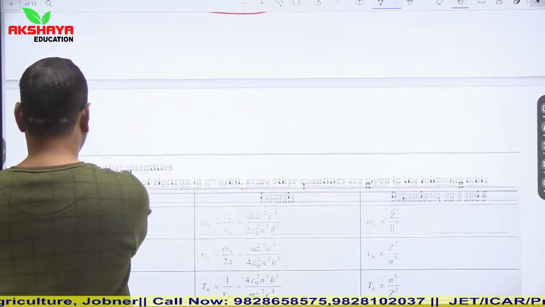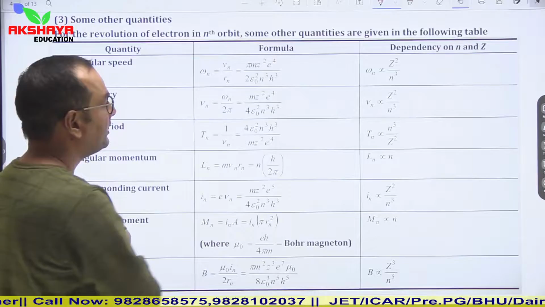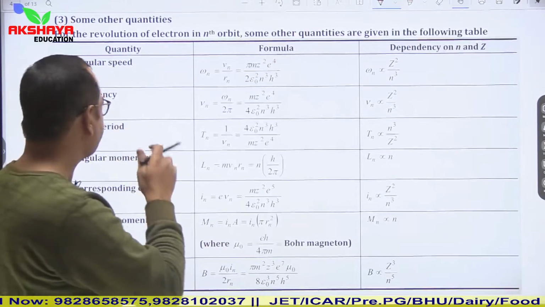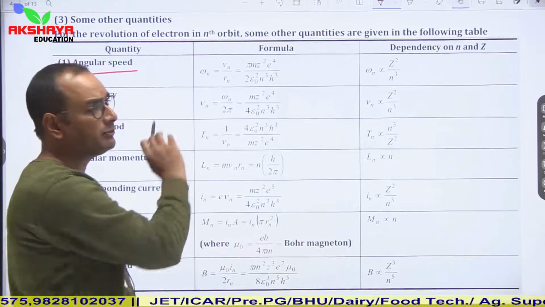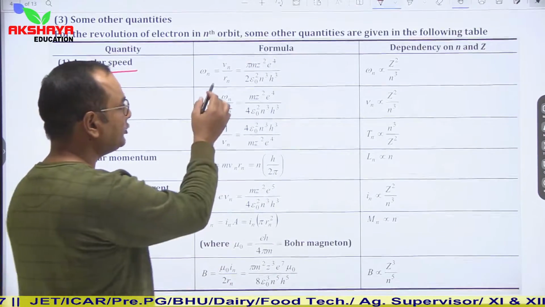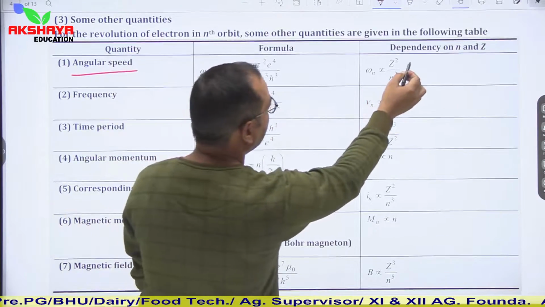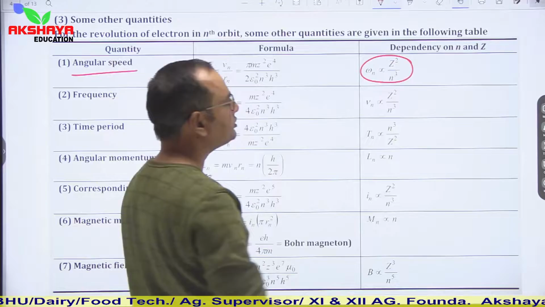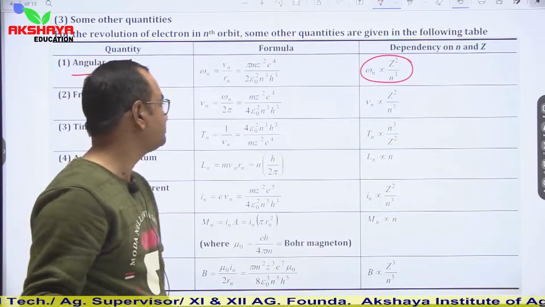Now see some other quantities related to Bohr's relation. Angular speed is omega, which can be calculated using the relation omega is equal to v upon r. So in the nth orbit it is vn upon rn. Here we can say that omega n is directly proportional to Z square and inversely proportional to n cube.